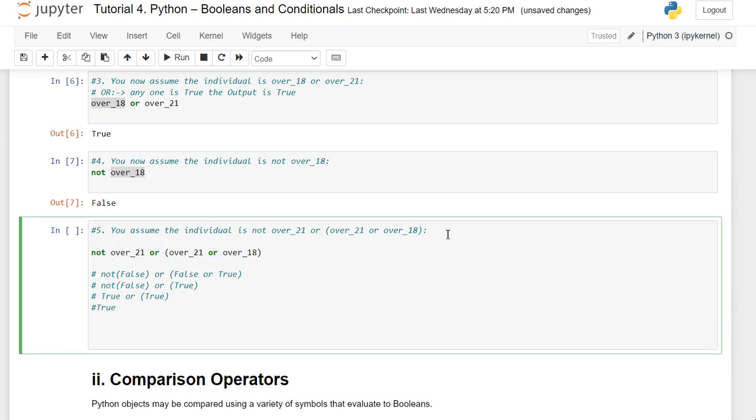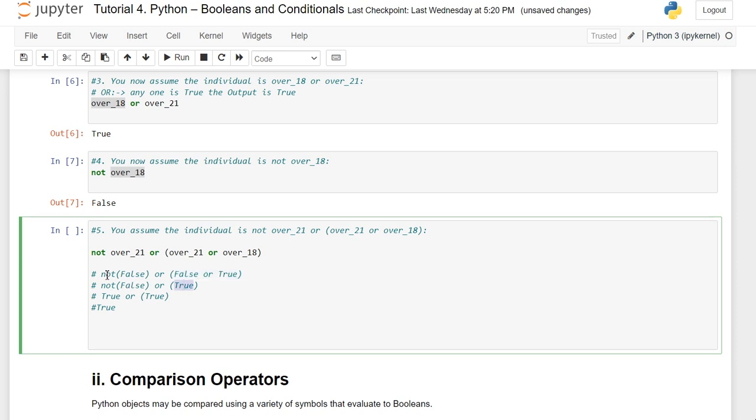When making this expression, first we have to check what is there in the parenthesis. Here we have over 21, which we already know is false, and over 18, which is true. With this combination, false or true, if any one expression is true, our result would be true.